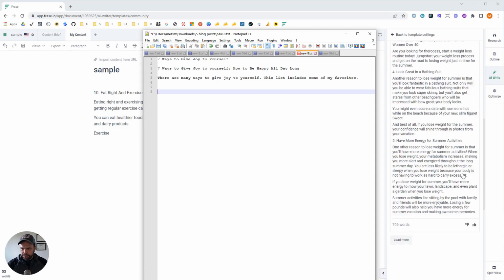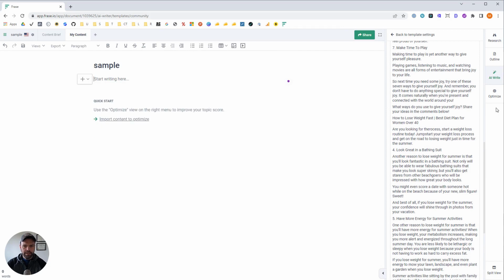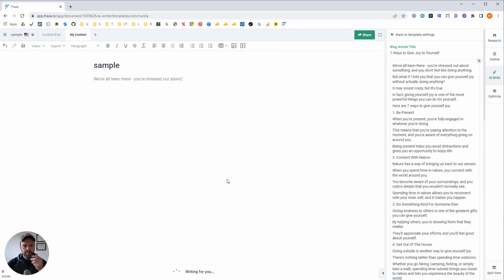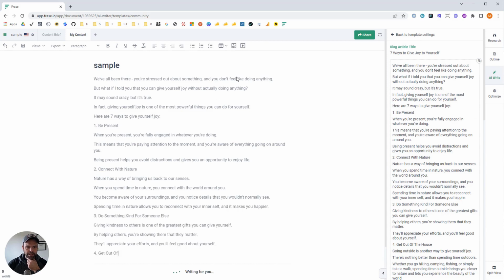7 ways to give joy to yourself. I think this might be really good. Let's paste this in. We've all been there. You're stressed out about something and you don't feel like doing anything. But what if I told you you can give yourself joy without actually doing anything? It may sound crazy, but it's true.